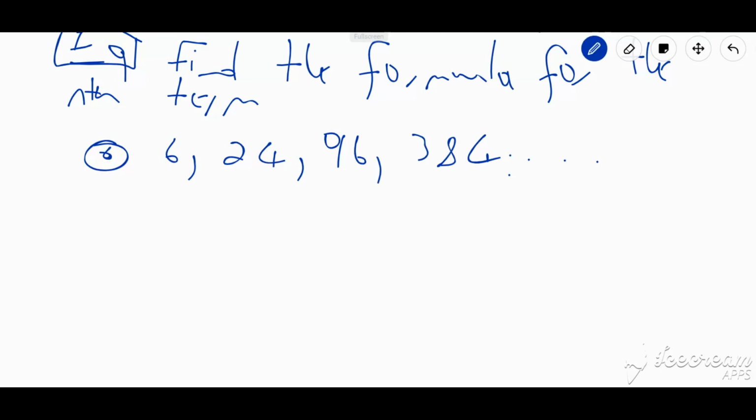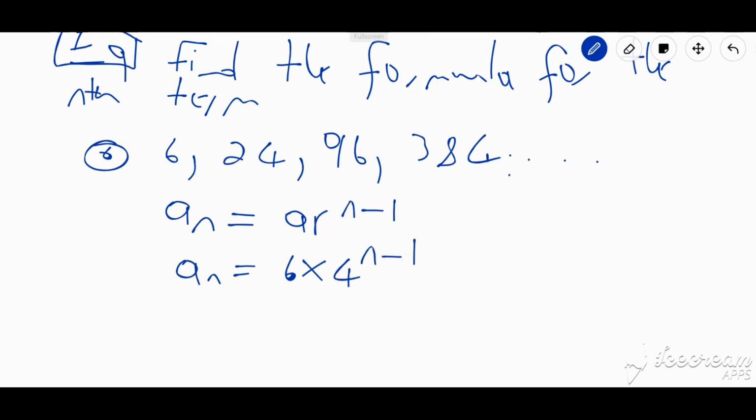So we can start by laying down the formula that says that a_n equals a r to the n minus 1. Bear in mind that a is my first term, so I'm going to have 6 times r, my common ratio, and my common ratio here is 4, to the n minus 1. And this is the formula that we're going to be using, or this is the general formula for this particular sequence.